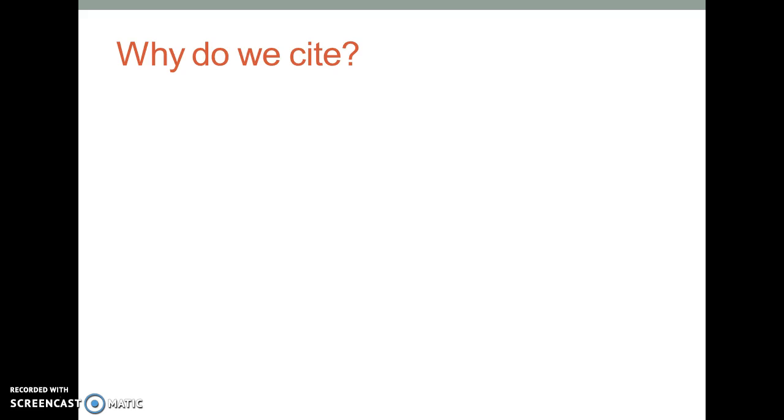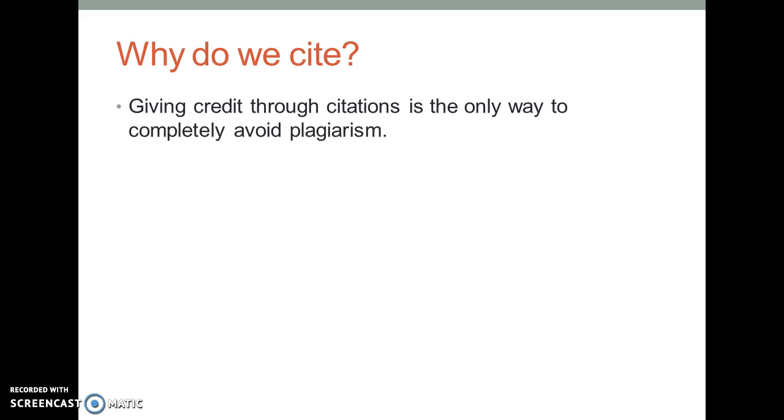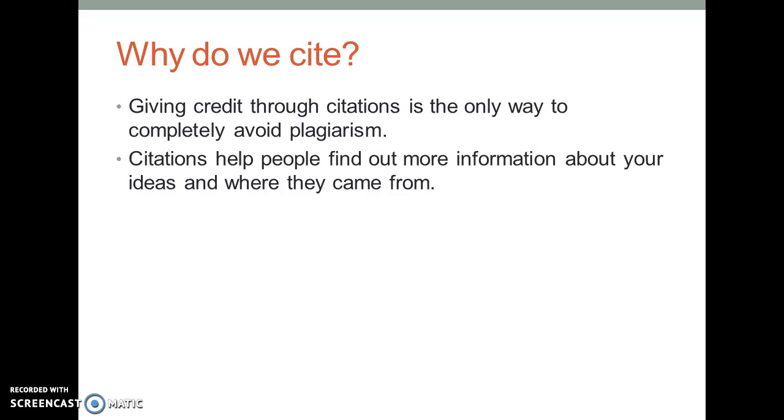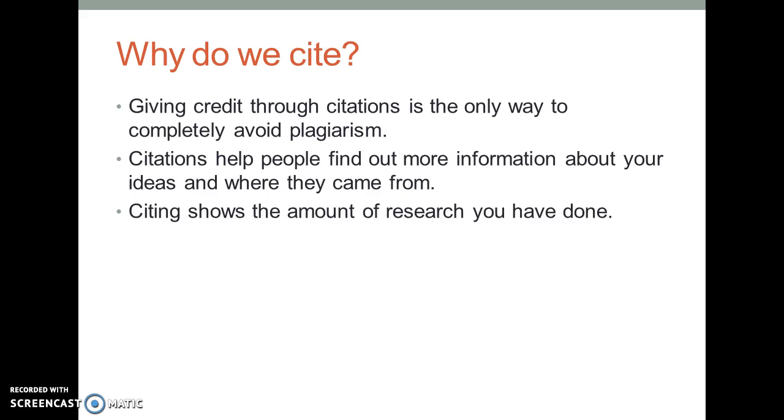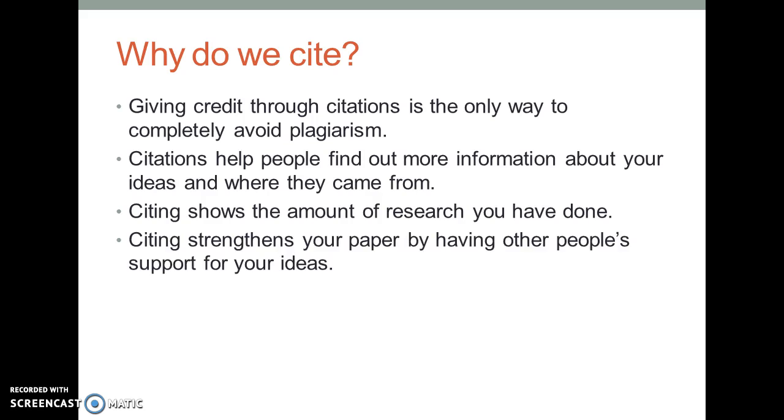Okay, why do we cite? We cite to give credit in a way to avoid plagiarism. Citations also help people find out more information about their ideas and where they came from. Citing shows the amount of research you have done for your particular project. And citing also strengthens your paper by having other people's support for your specific ideas.